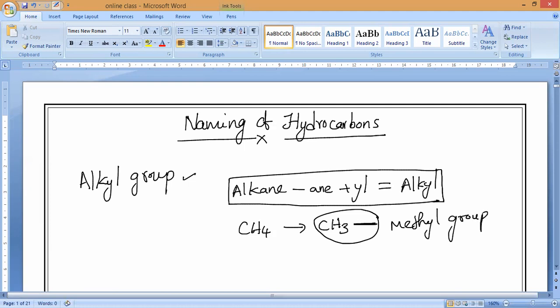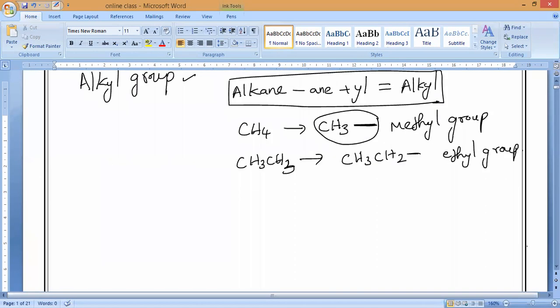In the same way, if we remove one hydrogen from ethane, it turns into C2H5 dash, and this is called an ethyl group. Like this, I gave you examples in the last class. Is it yes or no?